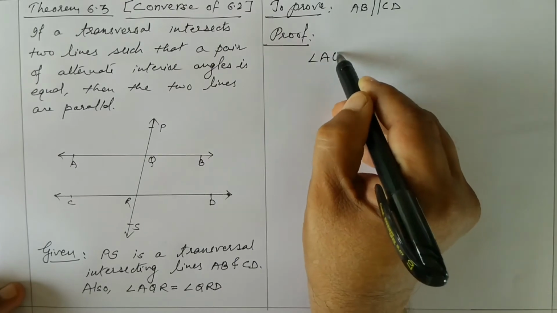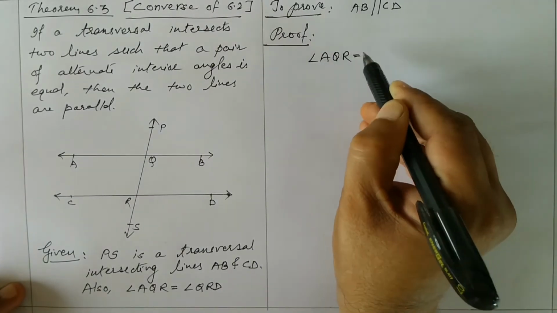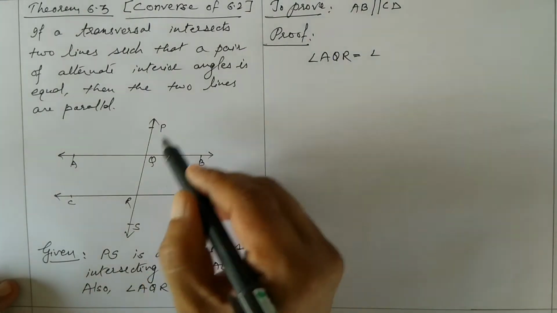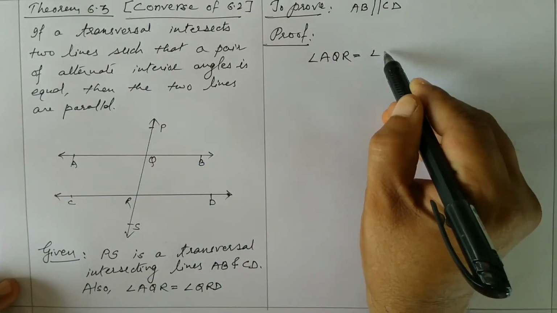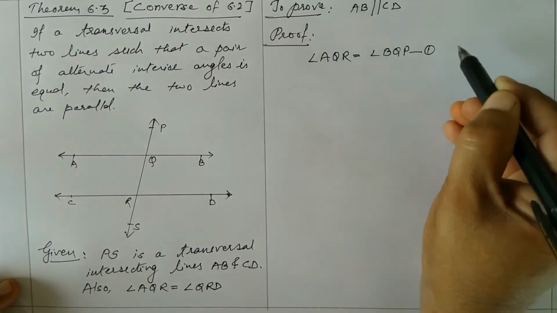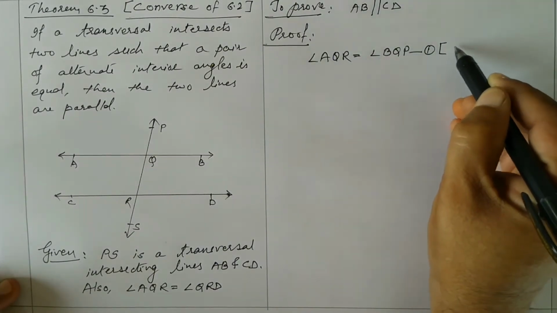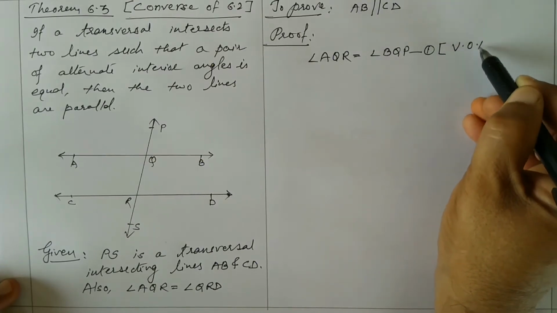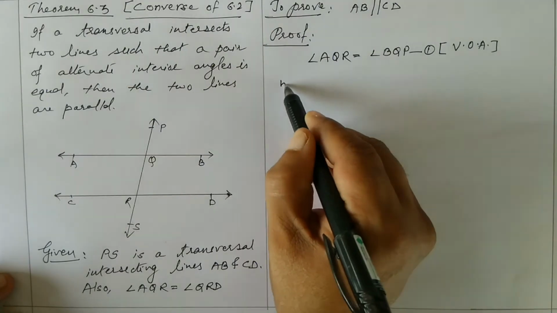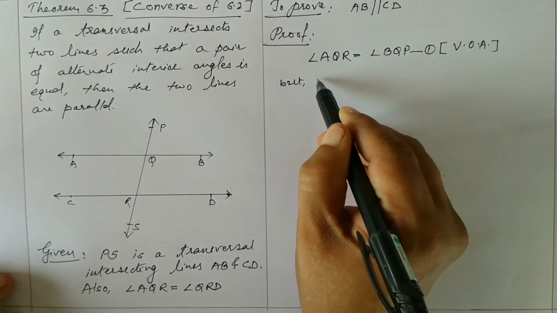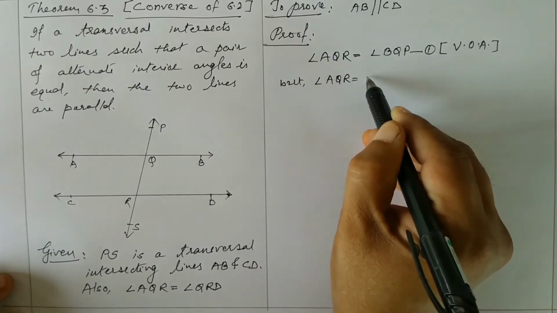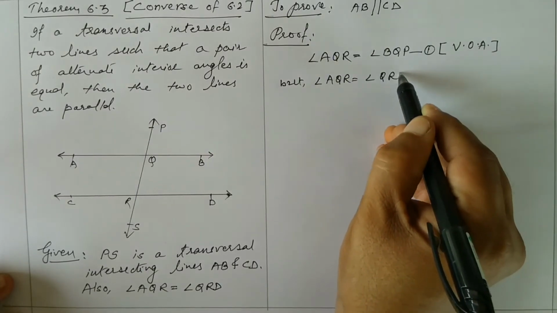Angle AQR is equal to angle BQP. You can call this result number 1 and reason, vertically opposite angles. Okay, but what is given to you? But angle AQR is equal to angle QRD.